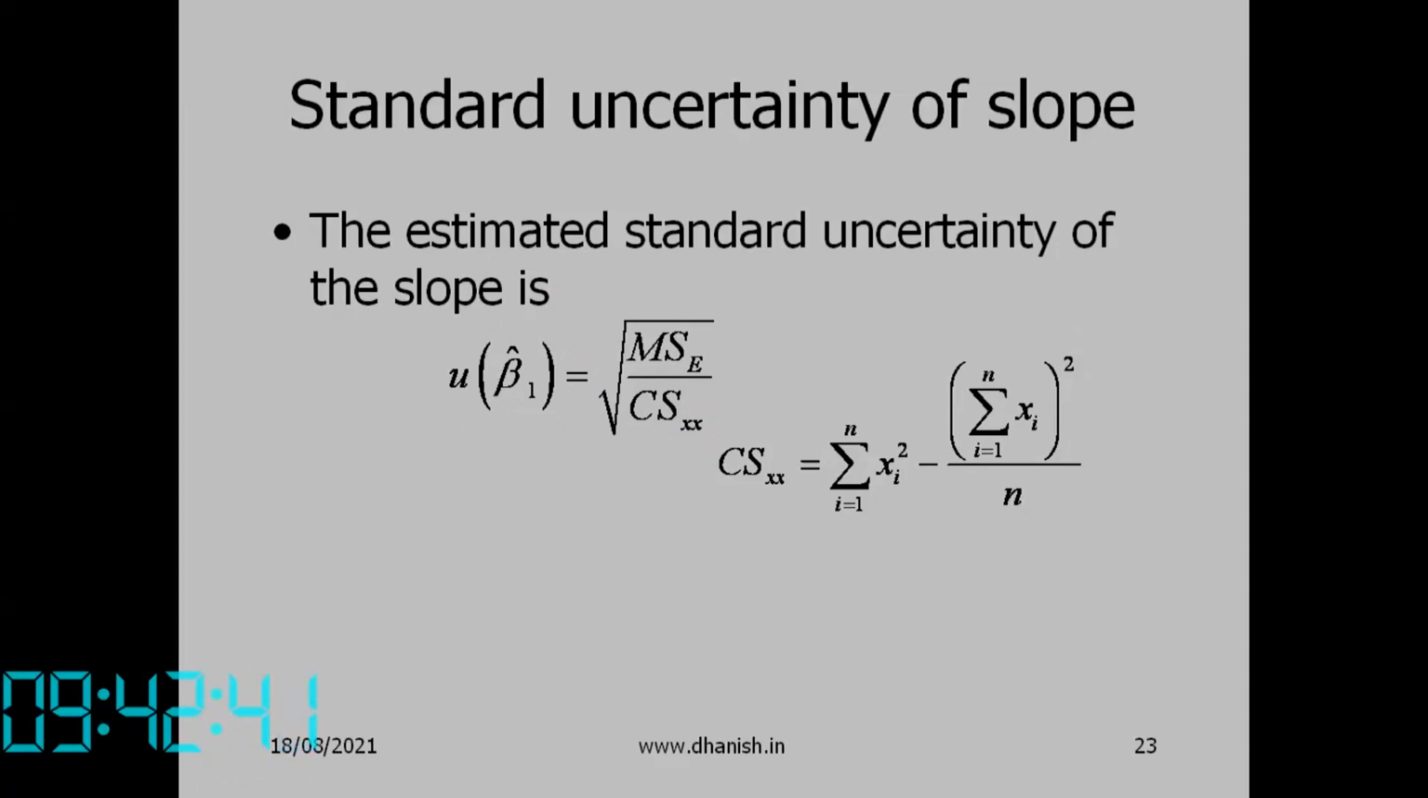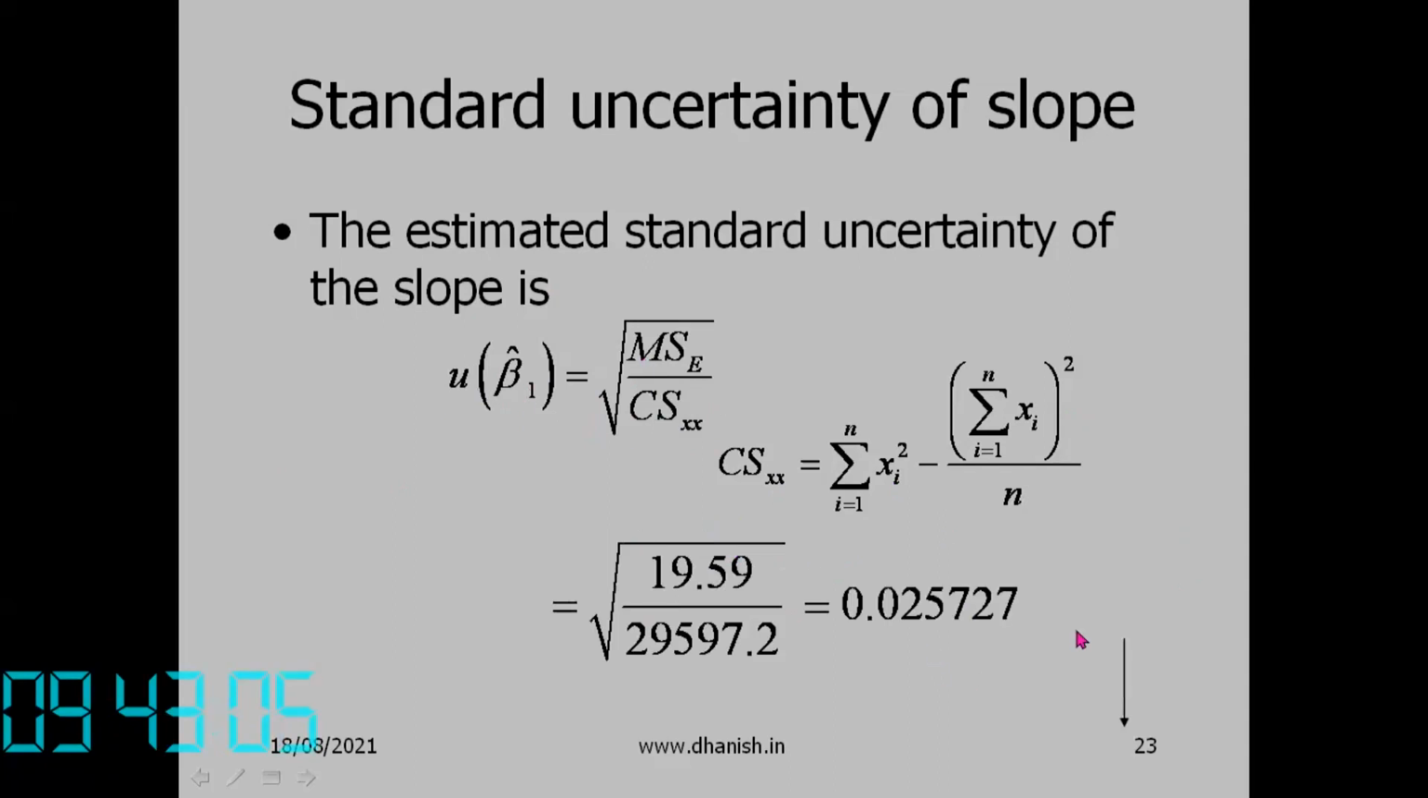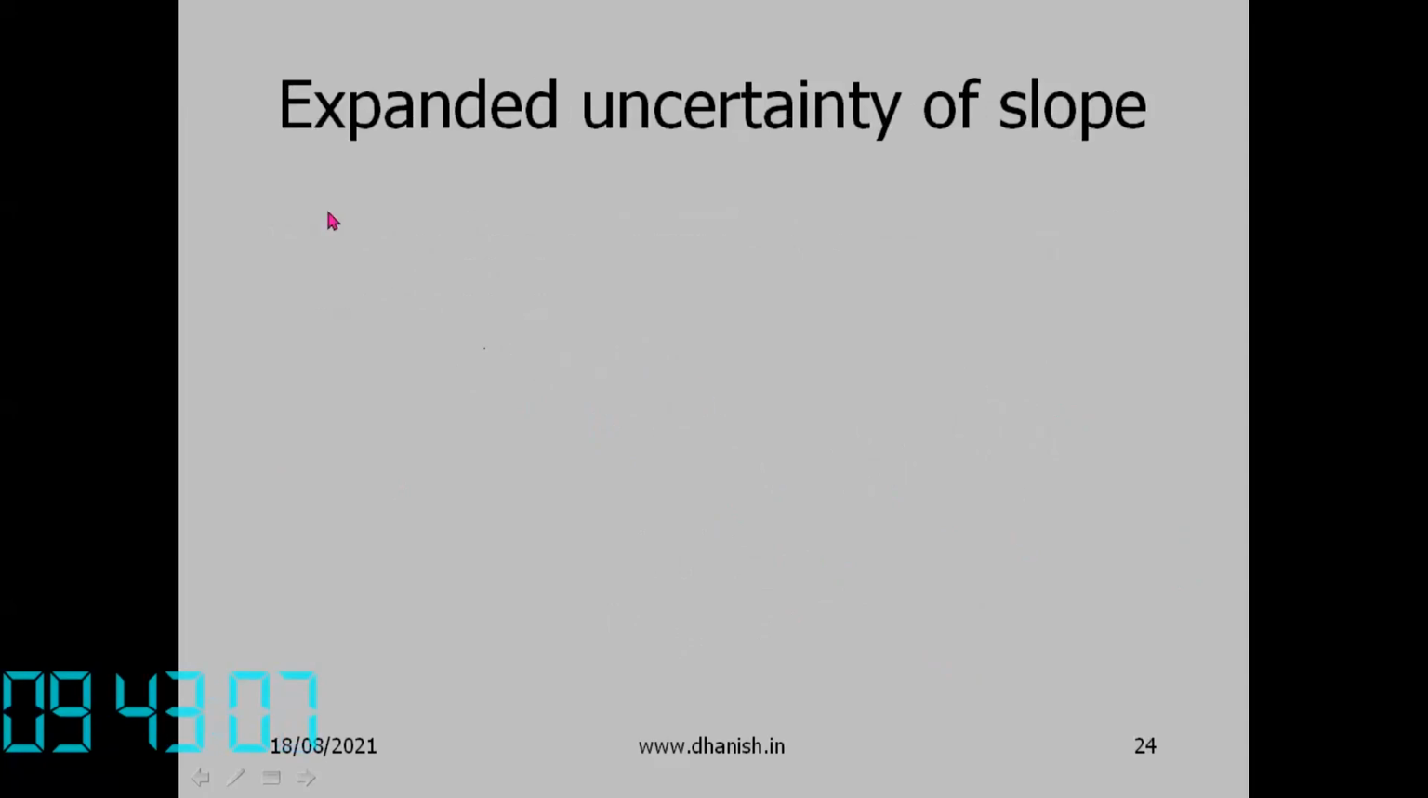So please learn Excel. I think I have already told you. Nowadays, engineers have to know PowerPoint, Excel, Word. There are no two thoughts about it. So please learn Excel. So this is the corrected sum of xx here. So you can calculate the uncertainty of beta 1 cap as 0.025727.